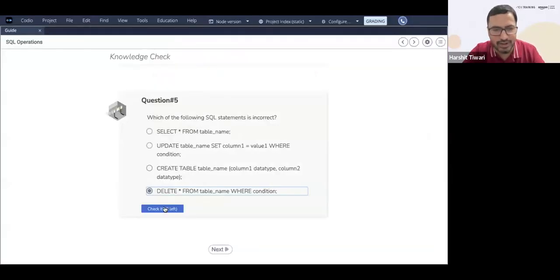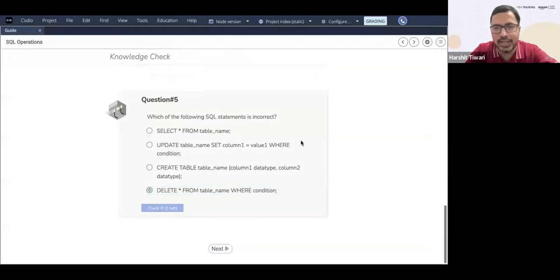I was just trying to trick you all. So D is incorrect, right? Select delete star is nothing. Delete star is nothing. So yes, that is absolutely correct.